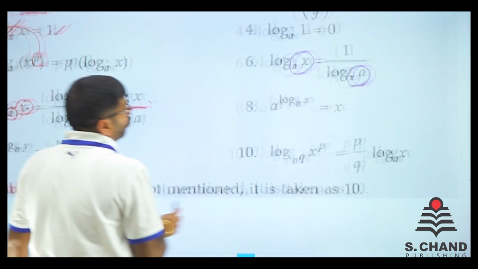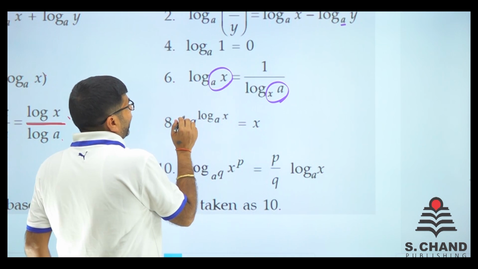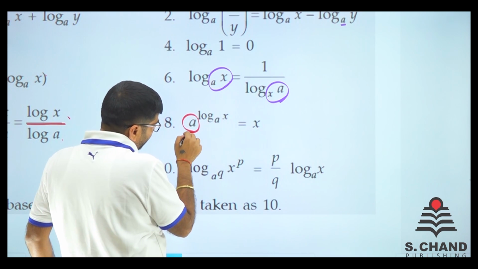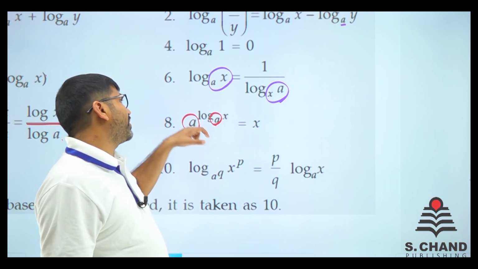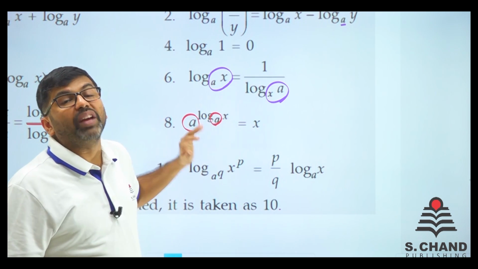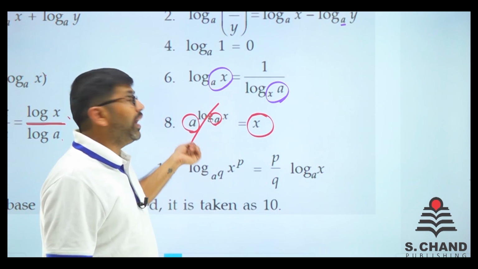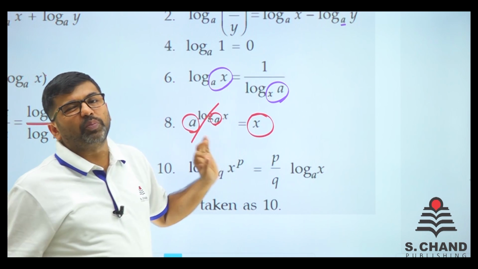Now we move on to 8th. If there is a power log_a x, if this base and this base is same, again I am saying if this base and this base is same, just cut it out, remaining x is there. If a raised to power log a something is given, that means just put x.